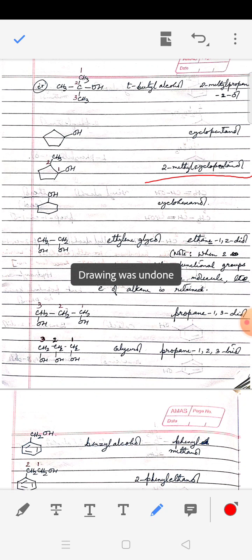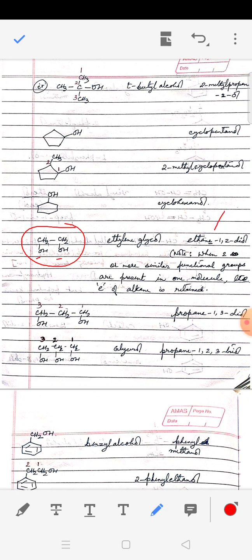I need not write pentan-1-ol anymore, it's automatically understood. Then we have a 6-membered ring with OH, so it is cyclohexanol, quite simple. Now we come across a diol, that means a compound having 2 OH groups. Now remember, when you have 2 similar functional groups, in that case the E of the alkane is retained, not minus E anymore. Earlier we were writing alkane minus E plus ol, but we shall not remove the E anymore. So that is one rule that you need to remember.